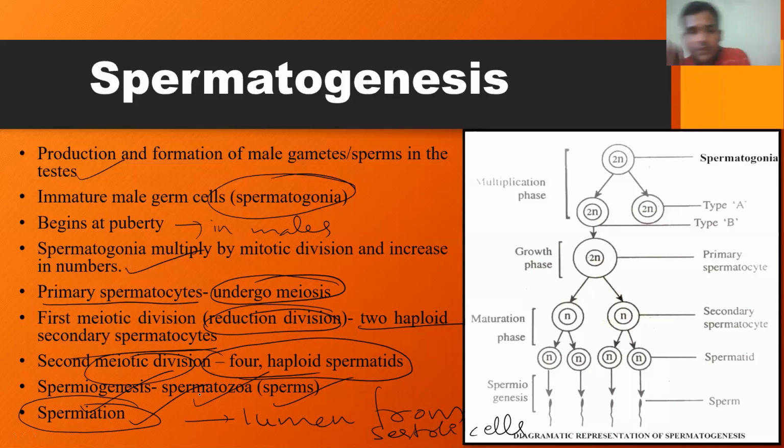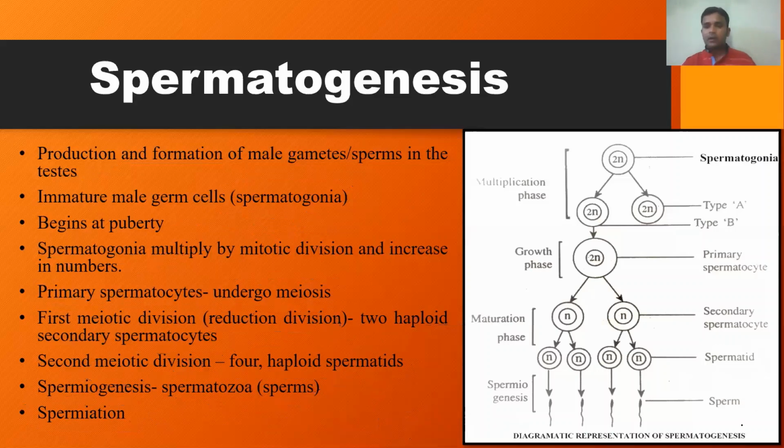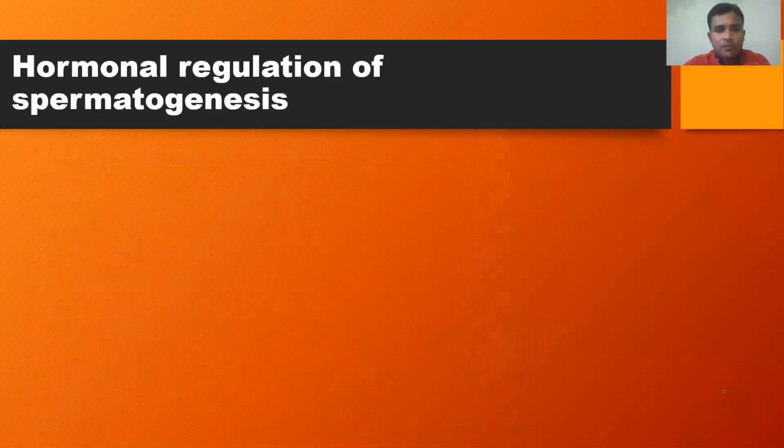Then what is the importance of Sertoli cells? Remember, after the production of spermatids, these spermatids are embedded in Sertoli cells to produce sperms. The spermatids are embedded in the Sertoli cells, where they develop as sperms, during which the Sertoli cells provide nourishment to the developing sperms.